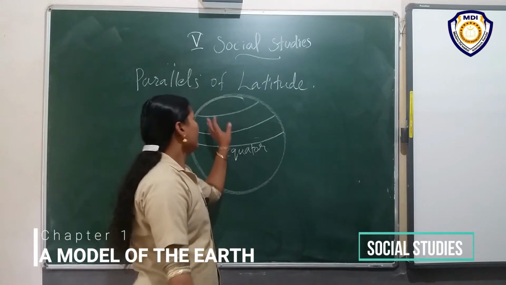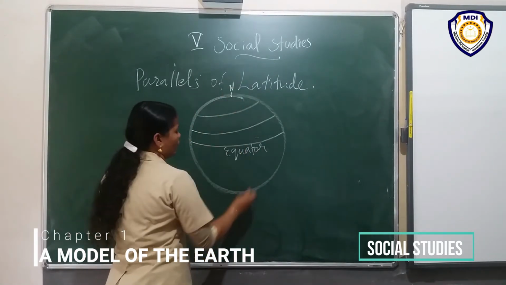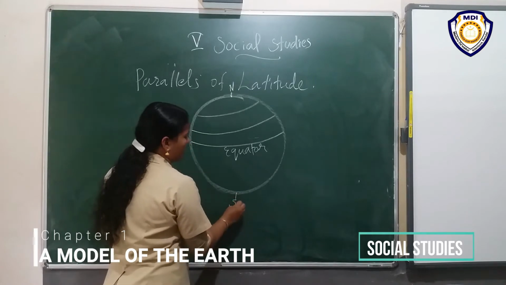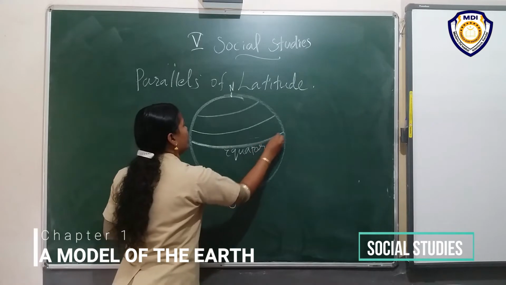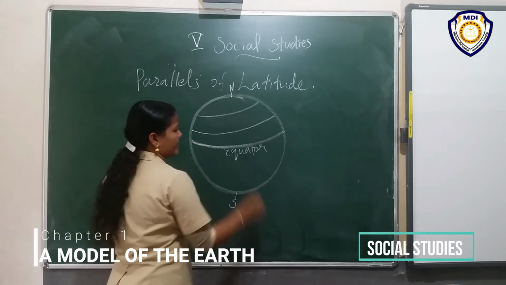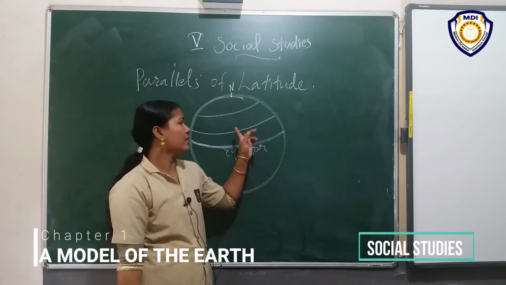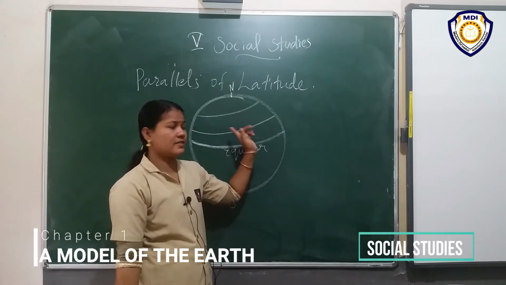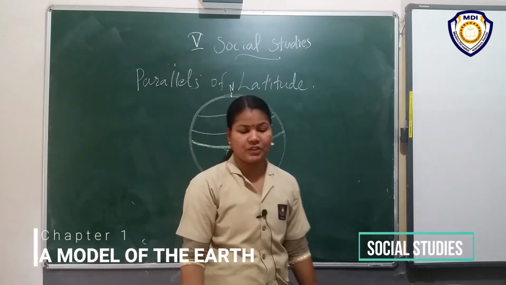Here we have the North Pole, the South Pole, and one imaginary line, the equator. Then we can draw a parallel line. This is called a parallel of latitude.